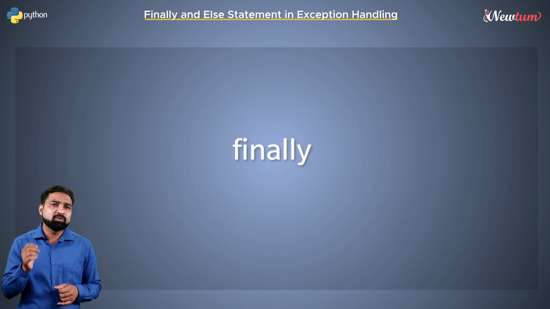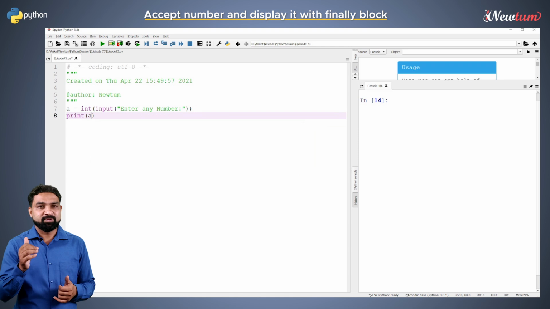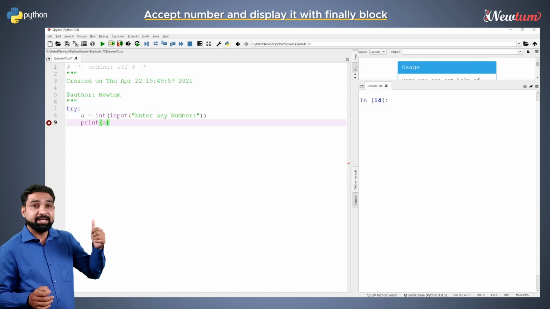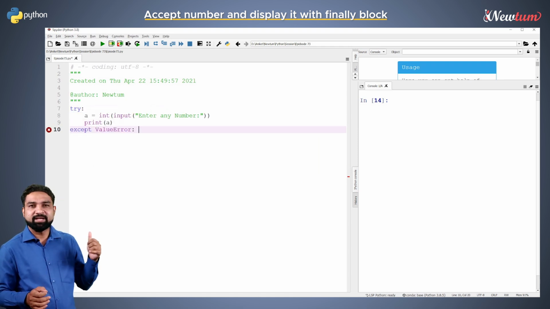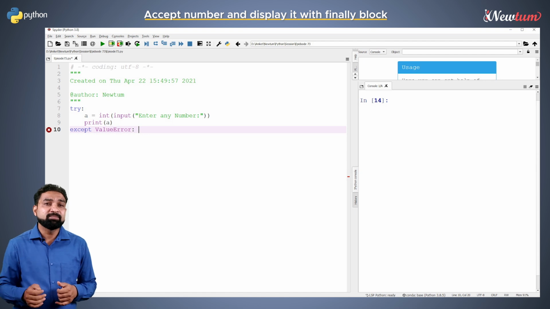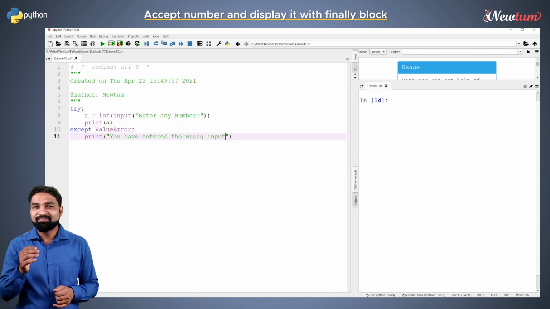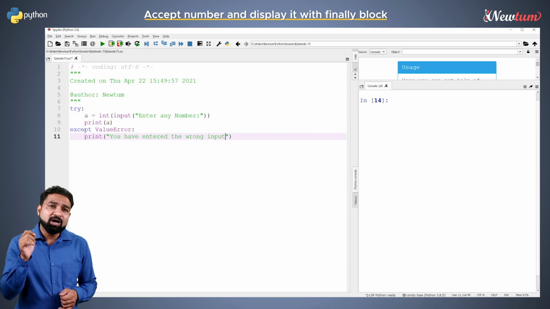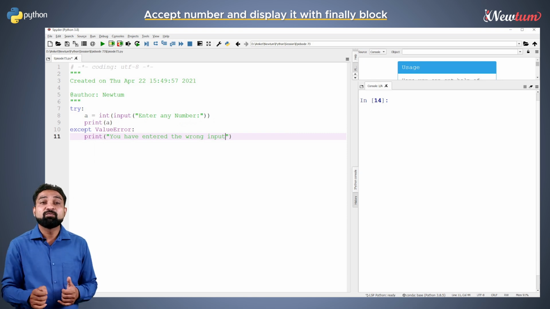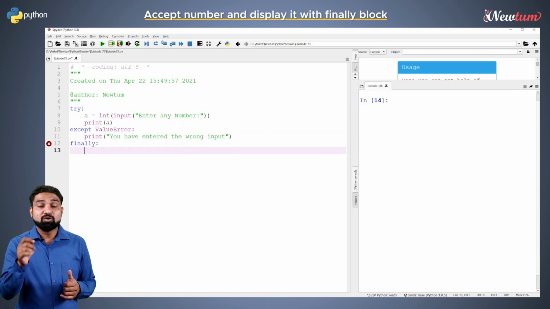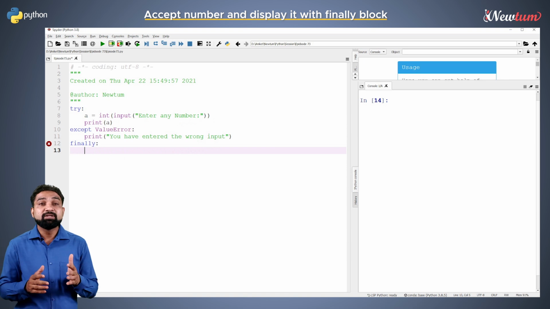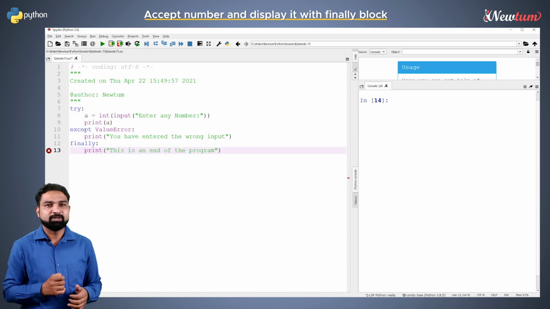Just write a simple program to accept a number and display it. Add a try except block with ValueError like this. Inside the except, display a message. Well, this is the same example we have executed in the last session. After the except block, write one more block, finally, followed by a colon. Inside the indent of finally, print the message, end of the program.